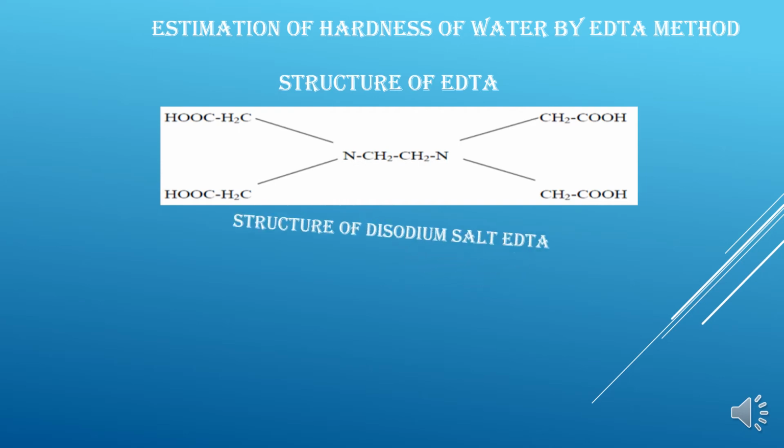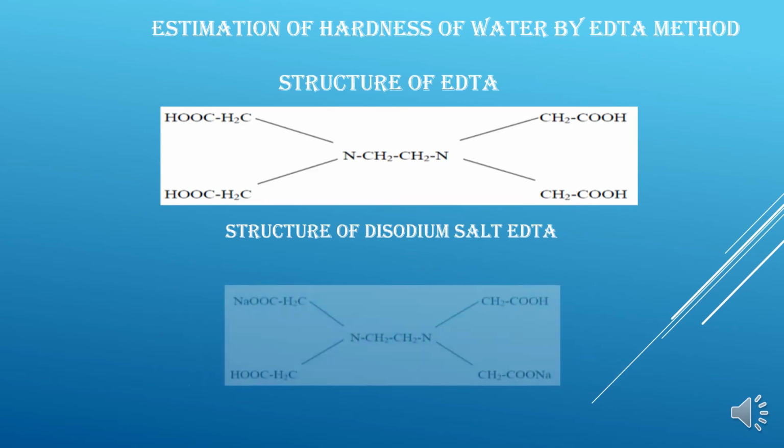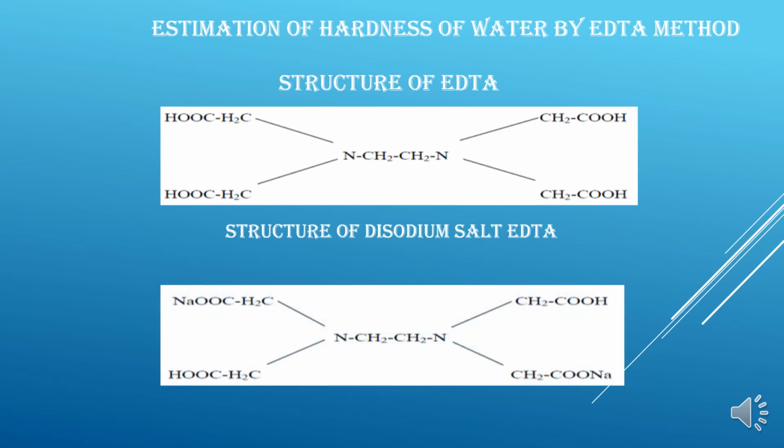So what we do is add the disodium salt of EDTA, and its structure is as such. Two hydrogen atoms from the acetic acid groups are replaced by sodium atoms, so you get the disodium salt of EDTA. Now the next step is the preparation of solutions.